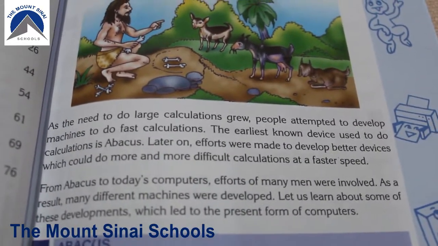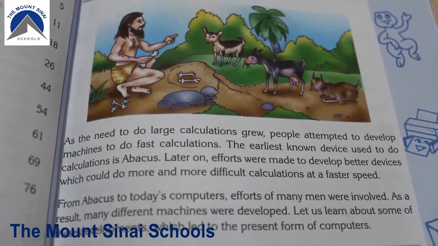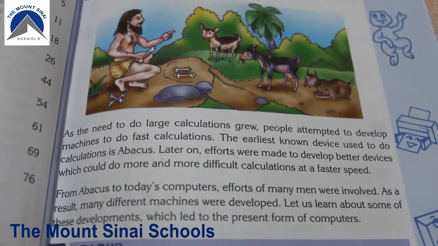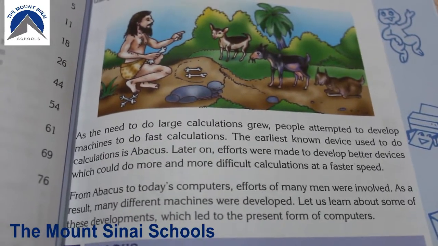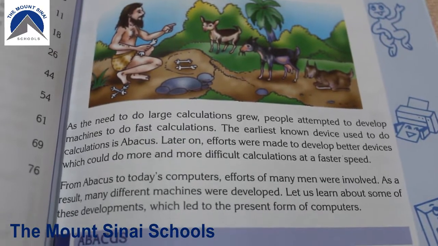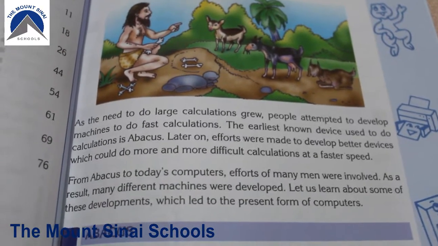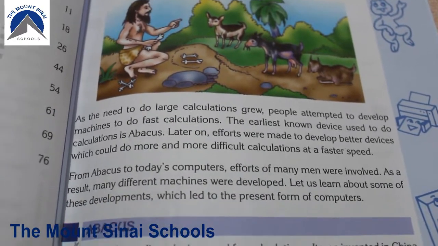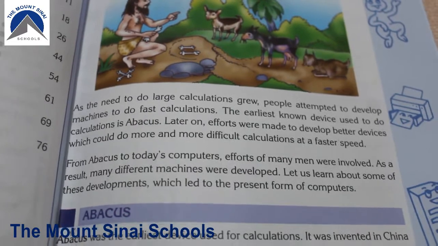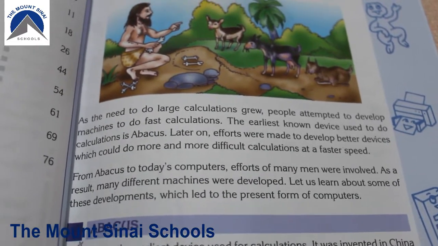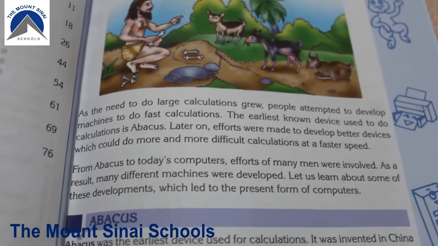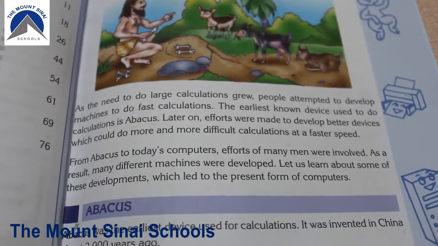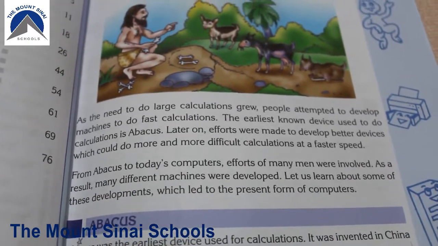As the need to do large calculations grew, people attempted to develop machines to do fast calculations. The earliest known device used to do calculation is abacus. Later on, efforts were made to develop better devices which could do more and more difficult calculations at a faster speed. From abacus to today's computer, efforts of many men were involved. As a result, many different machines were developed. Let us learn about some of these machines which led to present form of computers.